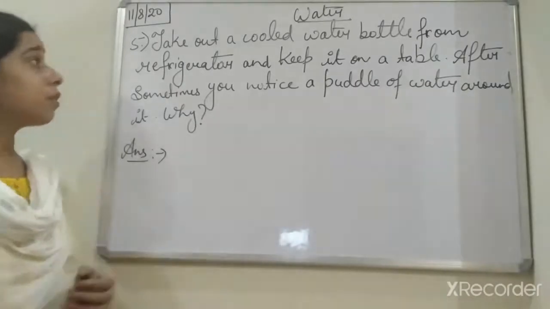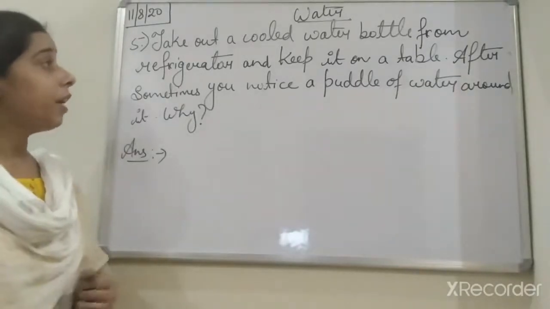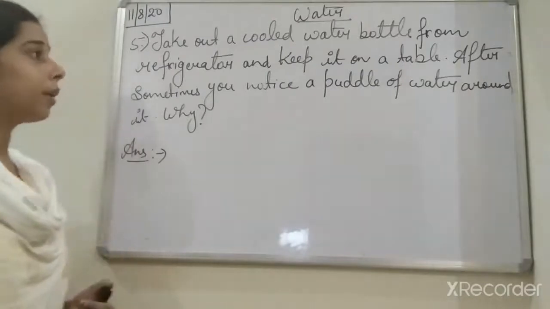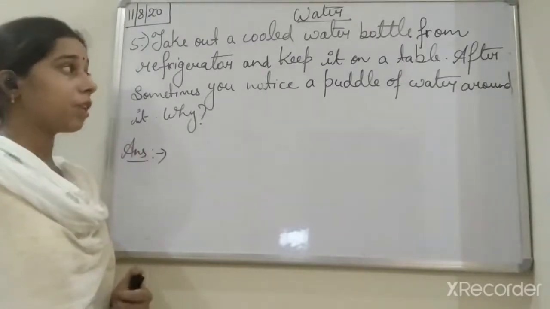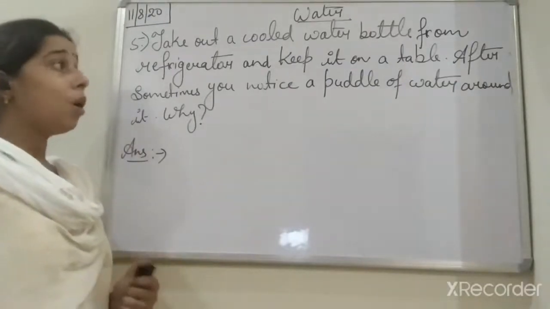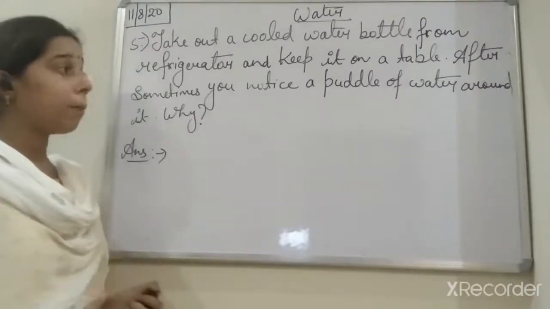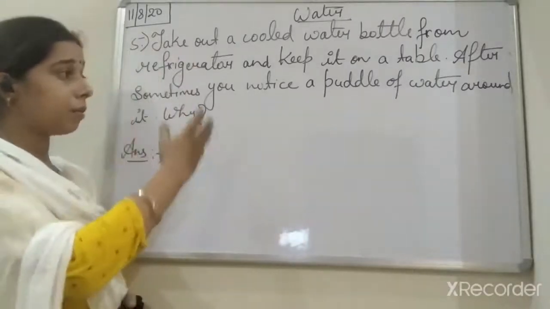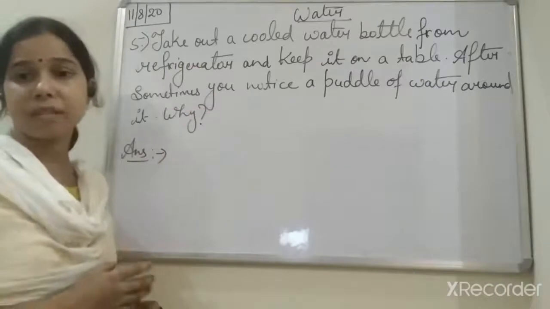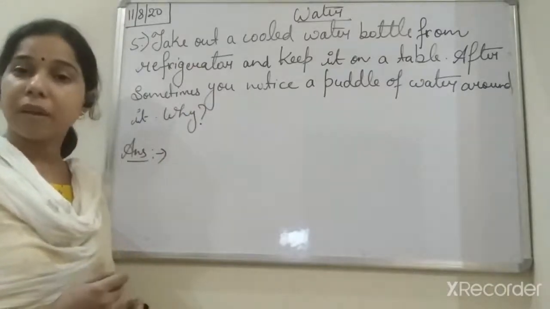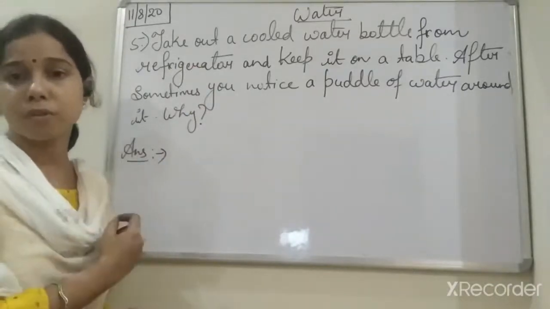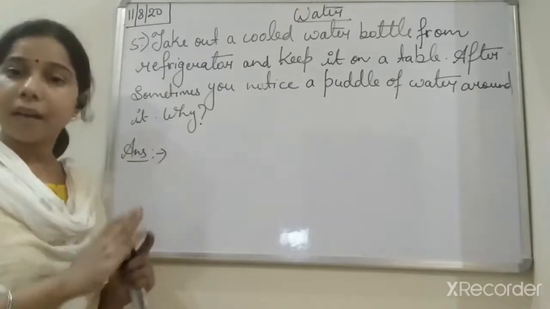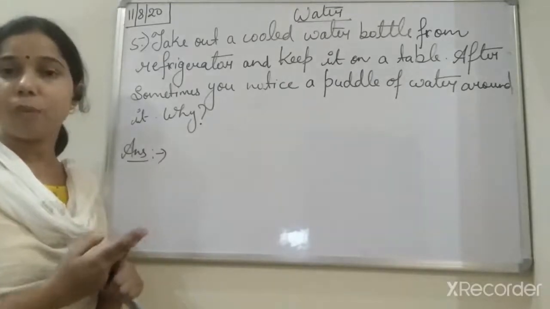So the question is, if we take out the cooled water bottle from the refrigerator and keep it on a table, what will happen when it is left undisturbed for some time? You will find the formation of water droplets or a water puddle around the surface of the water bottle.